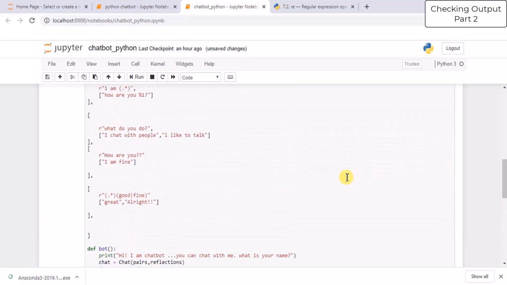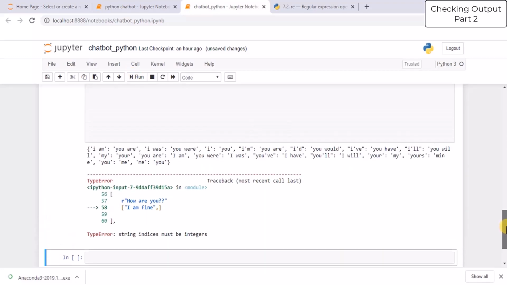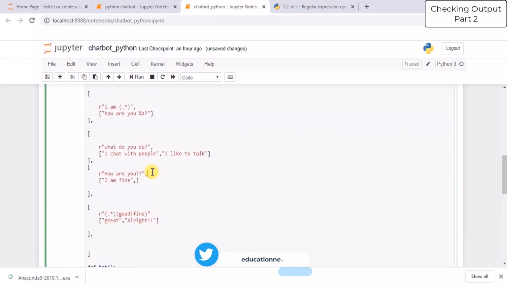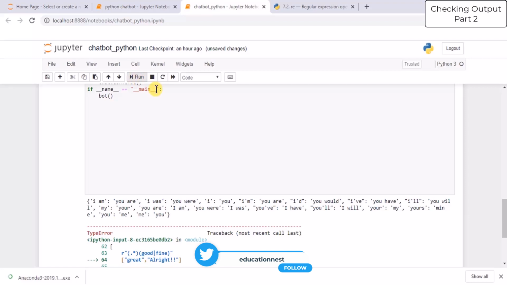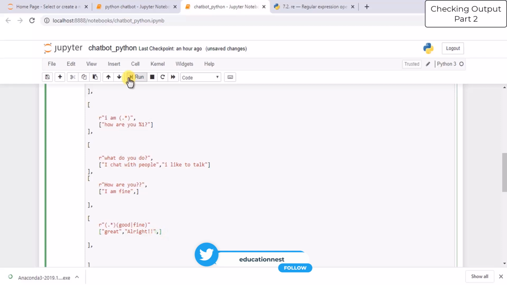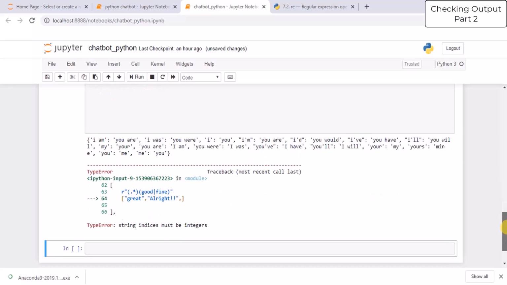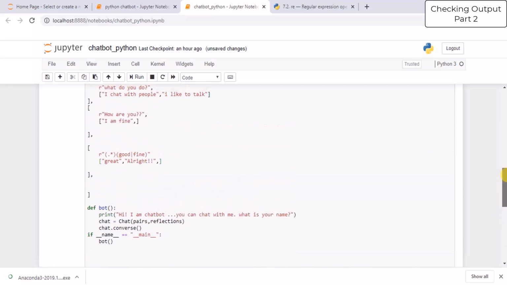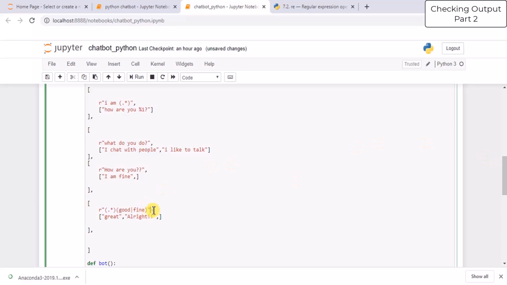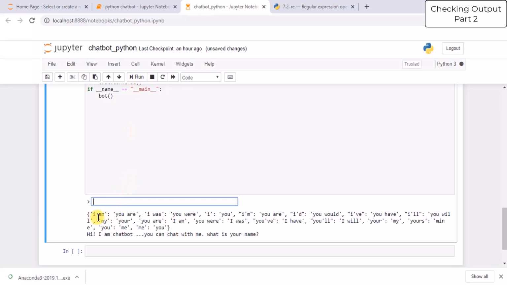Okay, I am fine. String indices must be integers. Great, alright. Comma is missing. Again, it's showing some error. String indices must be integers. Yes, we forgot to write comma here. And then finally, it is successful.